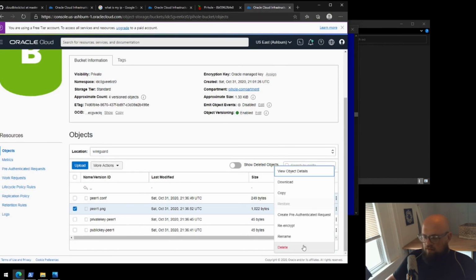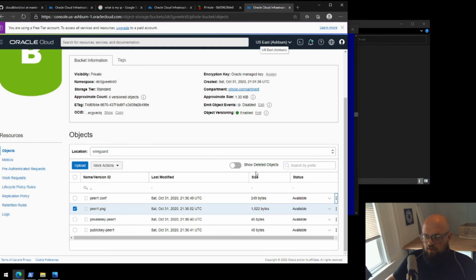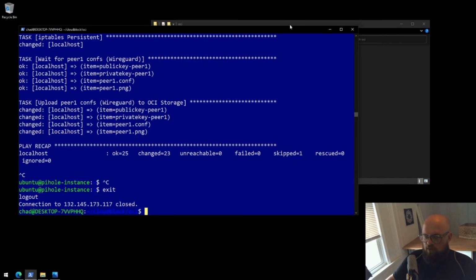And you can delete the individual files here, right? So you have to delete these before you can destroy the rest of the resources that Terraform created, because Terraform didn't create those files, Ansible did. They're not tracked by Terraform. Okay.